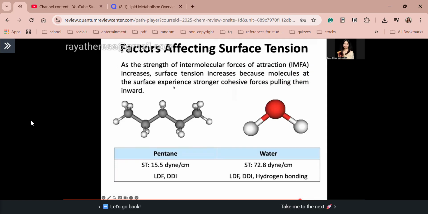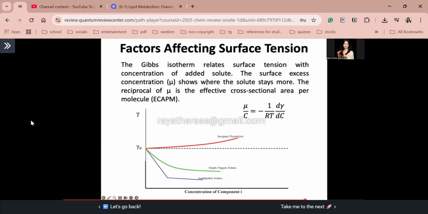Next, we have in terms of IMFE strength. So here we have pentane and water. Ang surface tension ni pentane ay 15.59 over cm, kay water naman it's 72.89 over cm. So my higher surface tension I see water, which has hydrogen bonding. Pentane only has London dispersion forces. Therefore, we can say that as the stronger the IMFE strength, the surface tension increases. And that is because the molecules at the surface, okay, they experience stronger cohesive forces, diba? Yung mga water molecules, they have stronger cohesive forces with your other water molecules. At dahil dyan, napupull sila inward. Okay? Napupull sila inward. Okay? Ng mga molecules at the bulk or within the liquid water. Okay? I hope that's clear, guys. Ayan. Now, we have our last factor affecting surface tension.